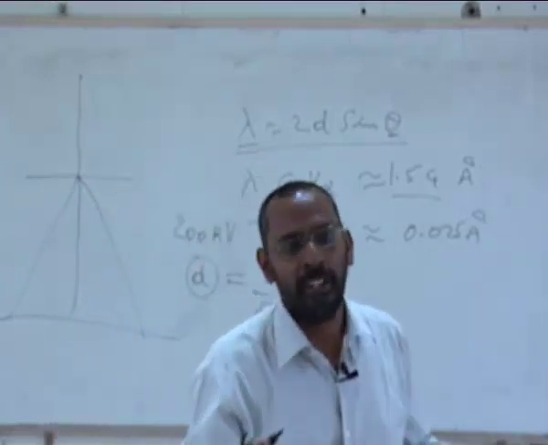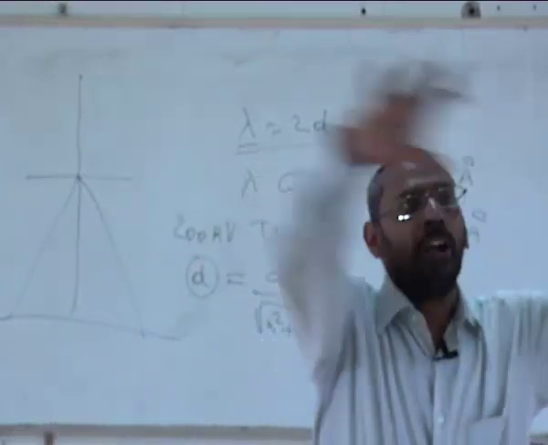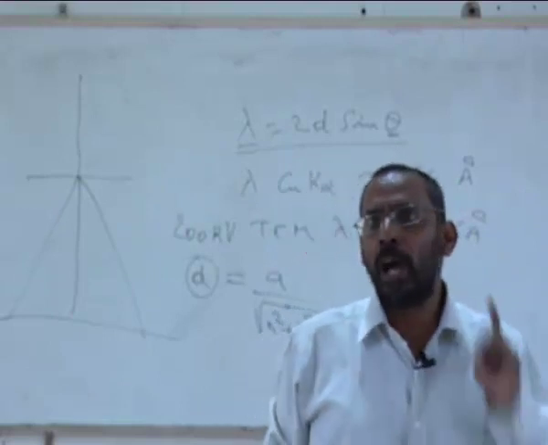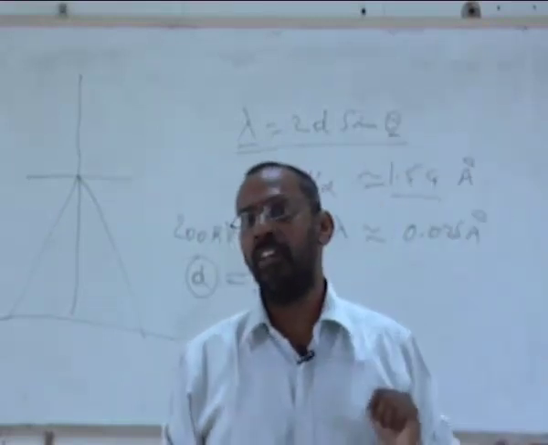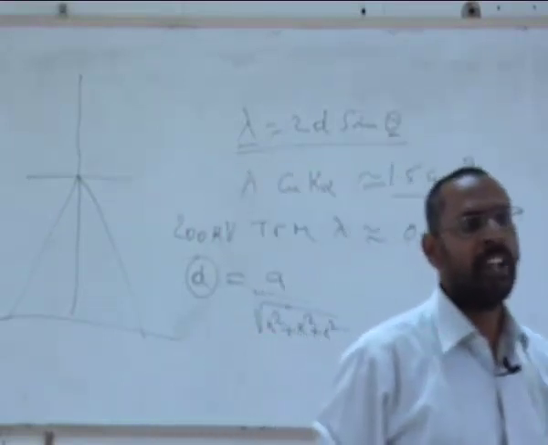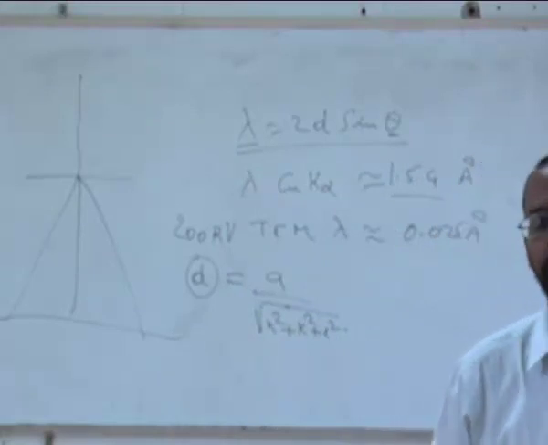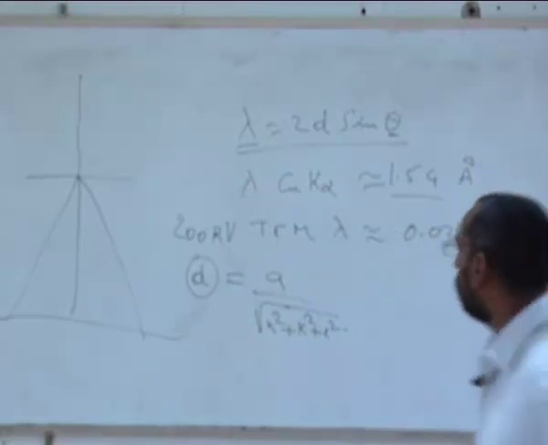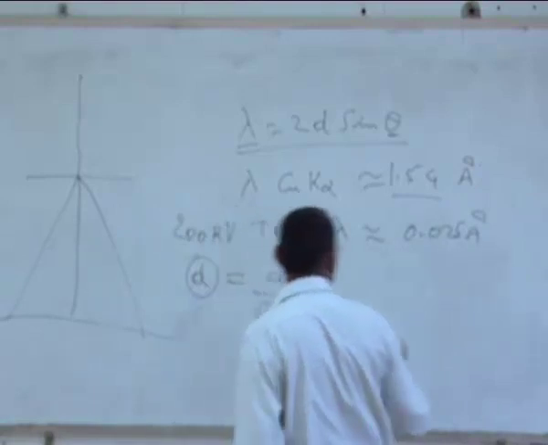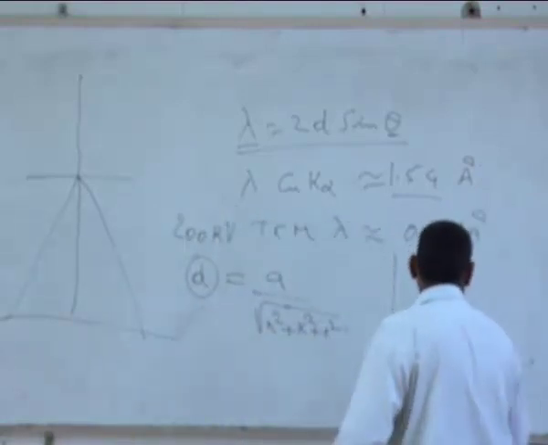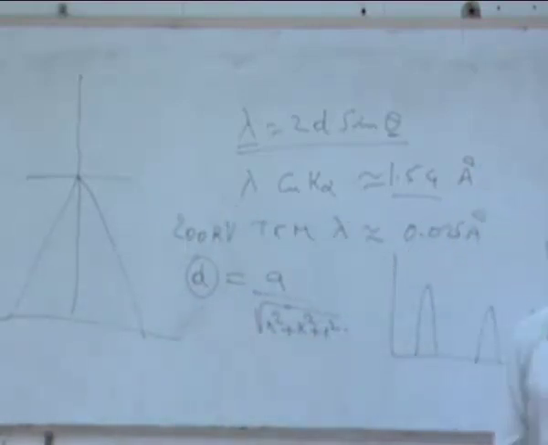You see a spot, right? So you see spots which are all coming from various planes. Each spot represents a particular plane, because each beam that comes, in case of an X-ray, I see as peaks.